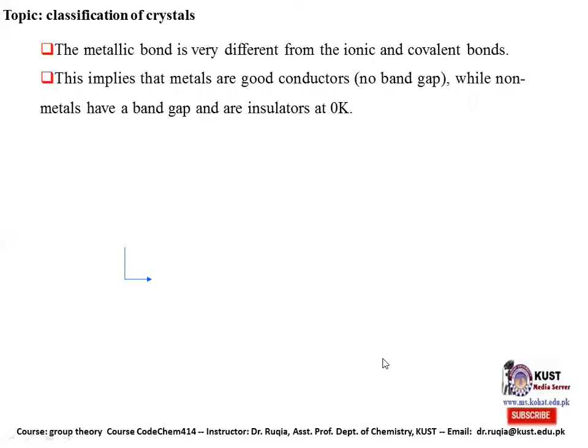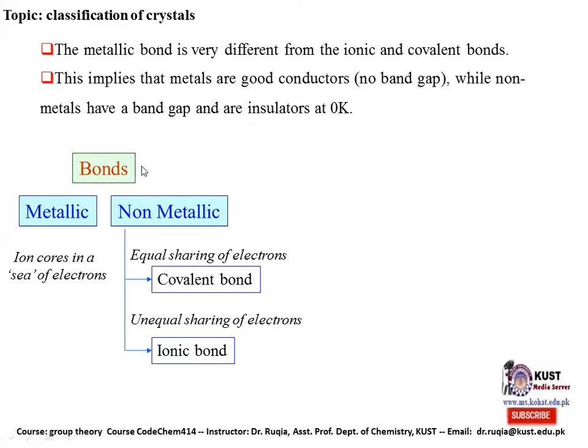The metallic bond is very different from the ionic and covalent bond. This implies that the metals are good conductors, no band gap, while non-metals have a band gap and are insulators at 0 Kelvin. Now the bonds can be metallic or non-metallic. In the metallic, ion cores are in a sea of electrons, you know the concept of the free electron.